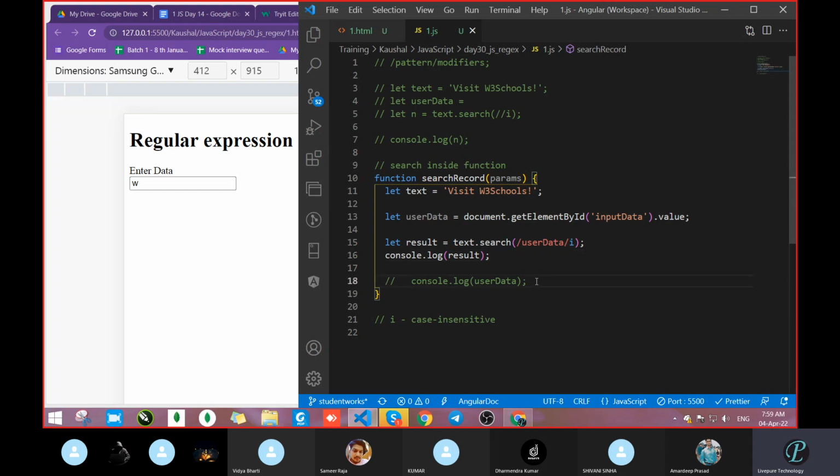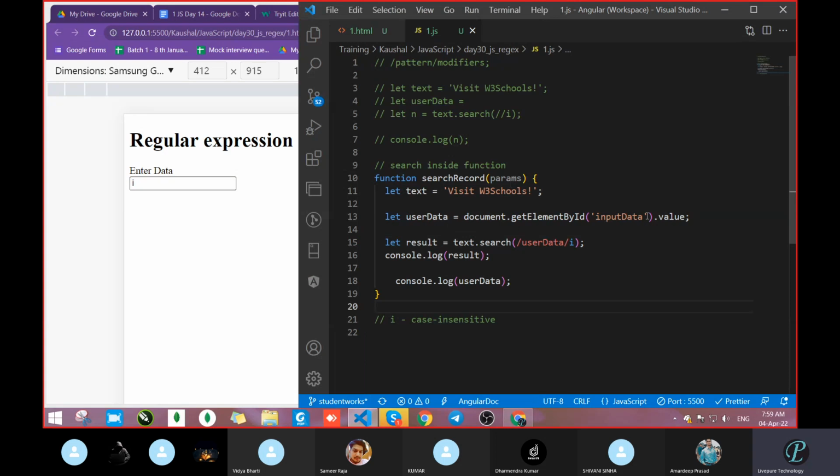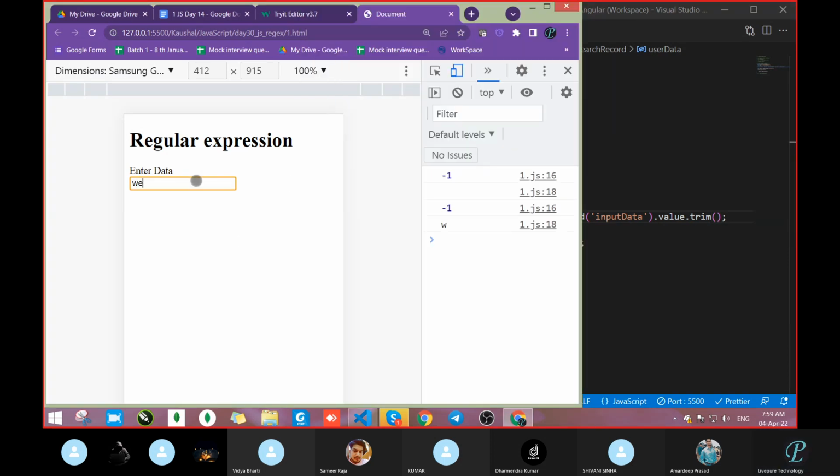Suppose we check in the user data record. Let's check in user data. Wait, it did something wrong, I think. Where is the W? W did not come. So okay, an extra space is coming, like at the start. Let's see where that dot value user data dot trim. Will it work here? I think maybe it has to work. No.